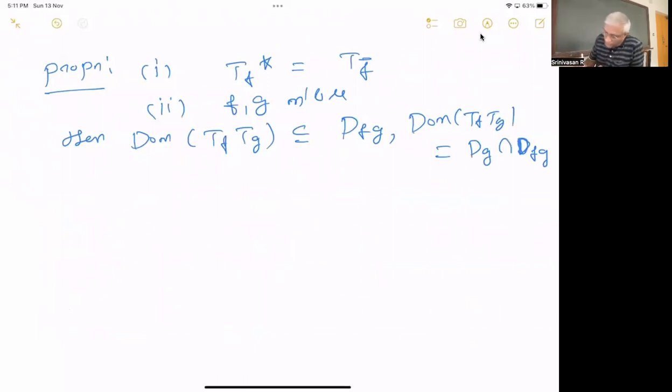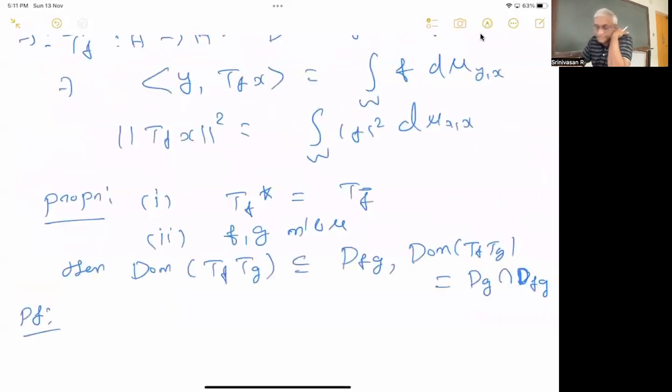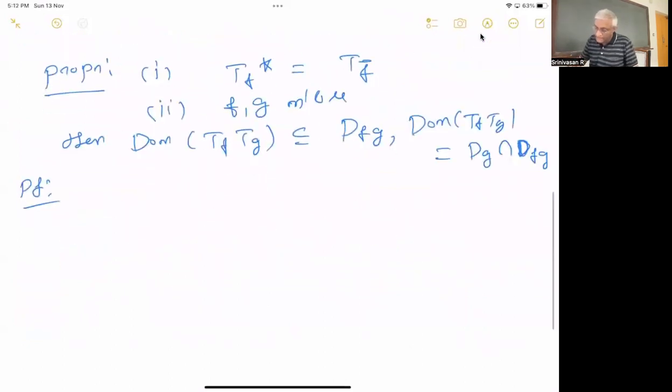The proof uses something about the spectral theorem for bounded operators, which we have already used when we proved these things. Do you remember how we were stuck in proving that norm equality? How we did it was, if f is bounded, I'm just recalling that proof. Once again, I want to tell you something.